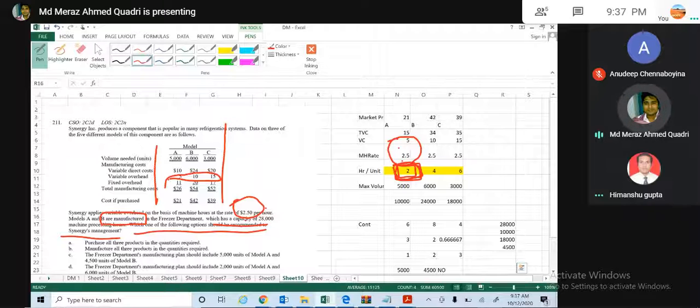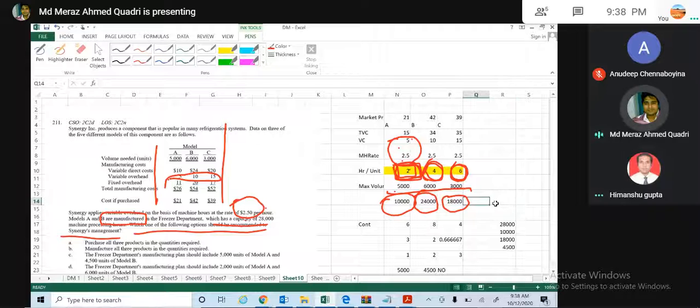तो मेरे को पता चल गया कि पहला यूनिट बनाने पे 2 घंटा लगता है, for producing B पे हमको 4 लगता है, and then for producing C it takes 6 hours. Okay, now my maximum capacity I have written. So it is requiring 10,000 and then 24,000 and 18,000. So actually I may require altogether, if I wanted to produce, 52,000 hours, but I have only 28,000 hours with me. It means I am limited with the hours.